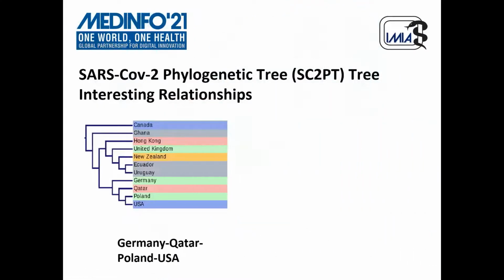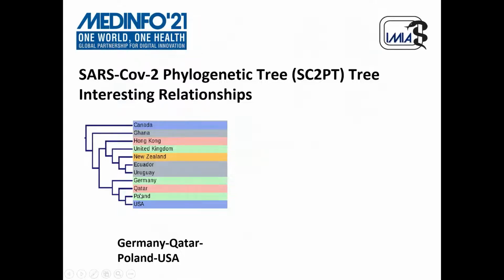Okay. So next, we are going to see some other interesting relationships. One such interesting relationship is between Germany, Qatar, Poland, and USA. The community transmission in Poland and USA occurred parallelly, but it was after the community transmission in Germany.